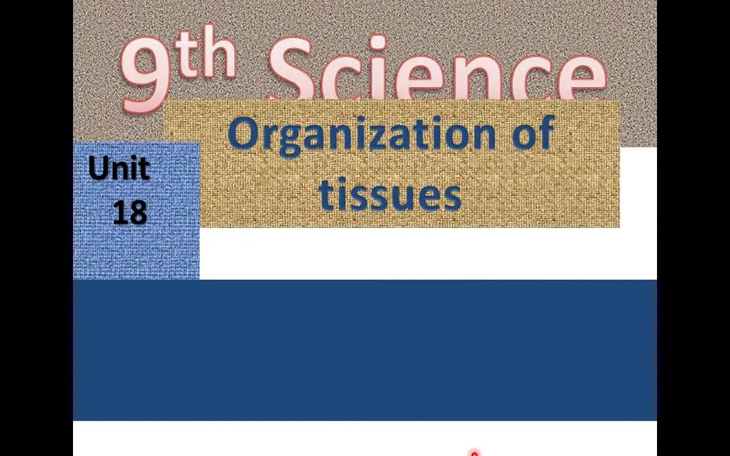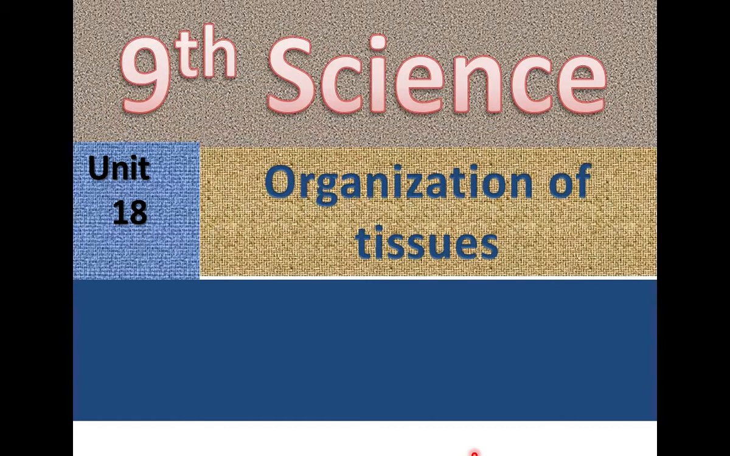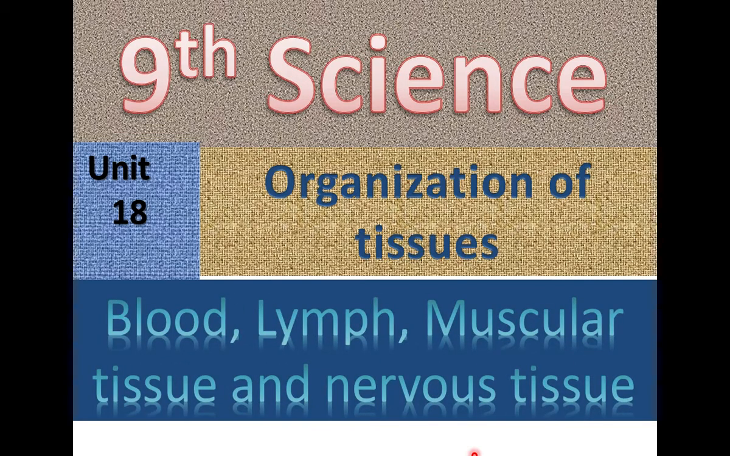Ninth Science, Unit 18, Organization of Tissues. In this part, we are going to discuss blood, lymph, muscular tissue and nervous tissue.